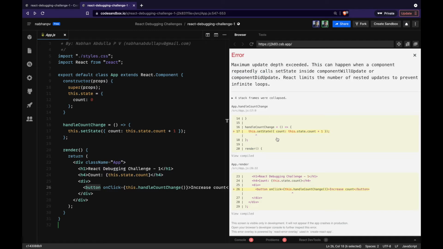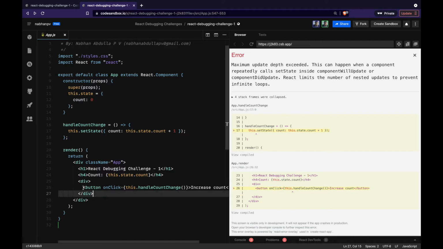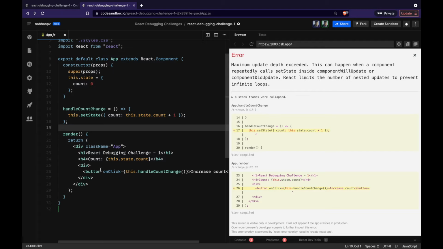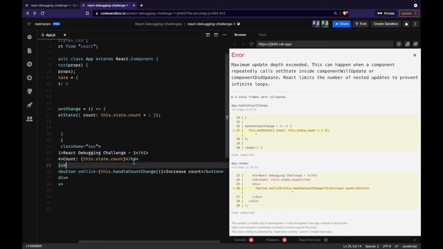Now let's try to see if there are any hints from the error stack. React tells us the error happened due to this particular line of code in app.js. So this is app.js line 17, which was called from line 26. So essentially React started from here, came across this particular method and invoked that method. But from our understanding this only gets called when the button gets clicked, right? So there might be something we are doing wrong even here.